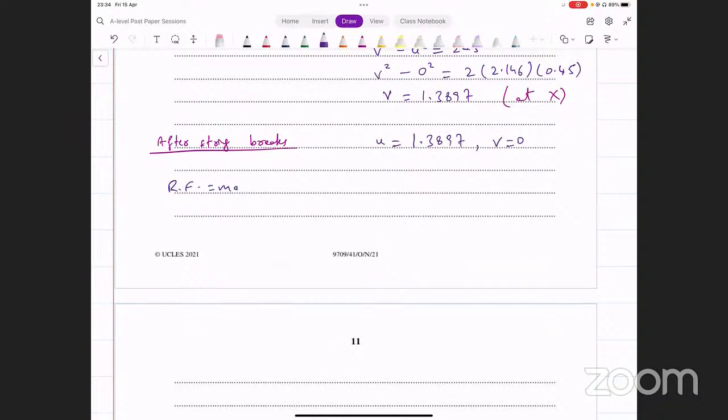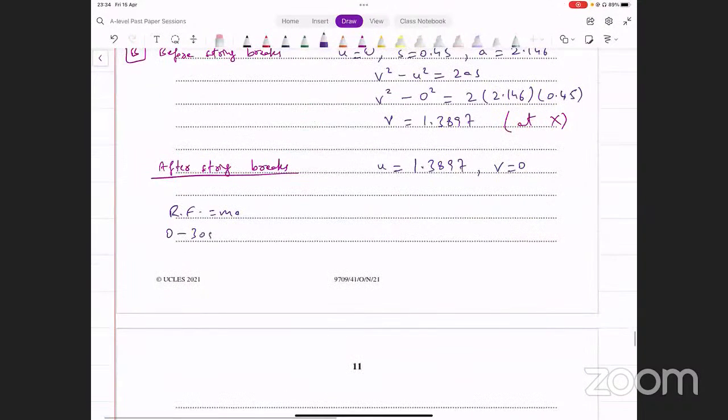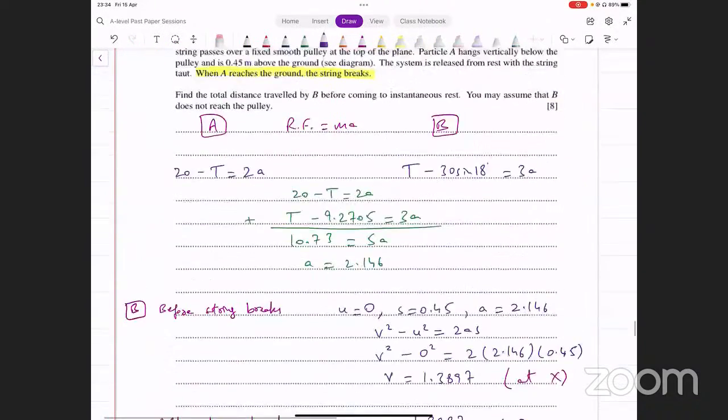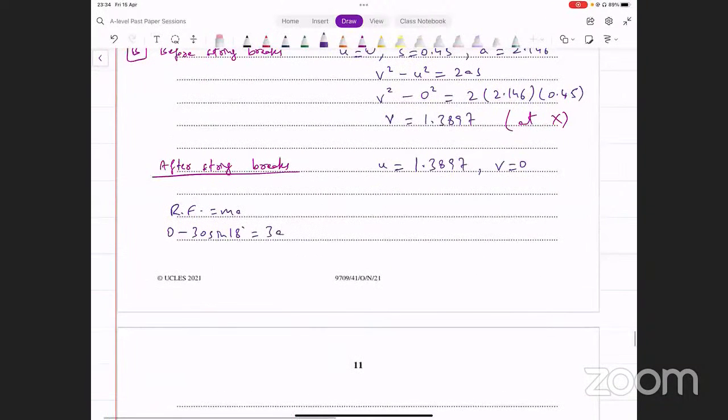What's the forward force now? There's no tension, so there's no forward force. That's 0. What's the backward force? Backward force is still there. 30 sine 18. जो आपका weight का component है back side पे जो act कर रहा है, that's still acting. That's 30 sine 18. Mass was 3 kilograms for this object, and that into acceleration. And now this is going to give you some value for acceleration. You can see what that turns out to be. 10 sine 18. ये मेरे पास acceleration की value आ रही है, which is 3.090, and it's negative.